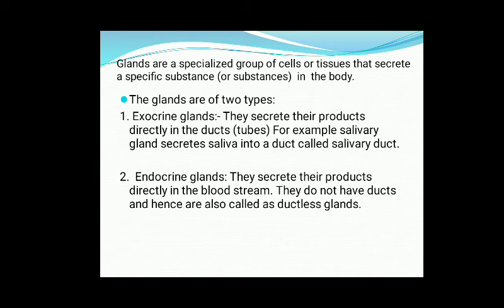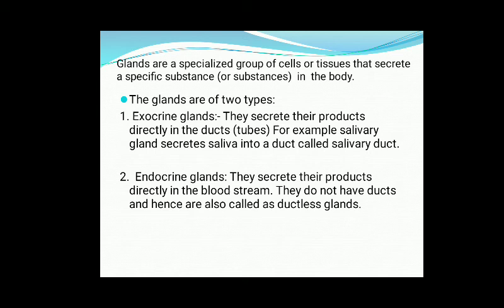Now, what are glands? A gland is a structure, or a specialized group of cells and tissues, which secretes a chemical substance in our body, and that chemical substance coordinates the activities and development of our body. Glands are of two types: exocrine glands and endocrine glands.